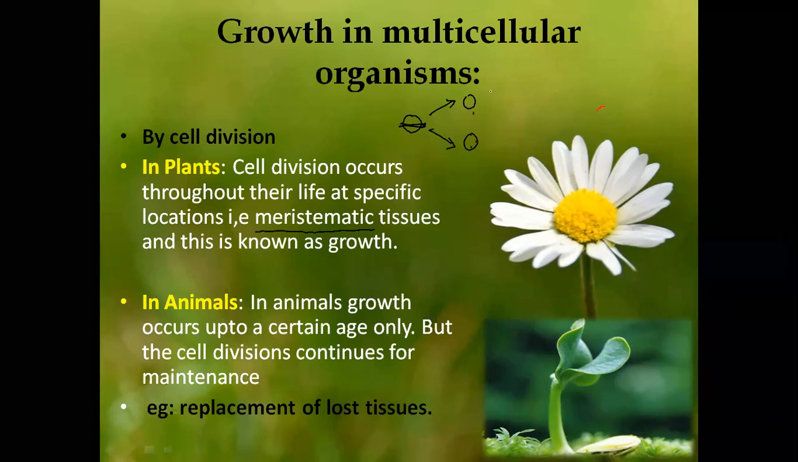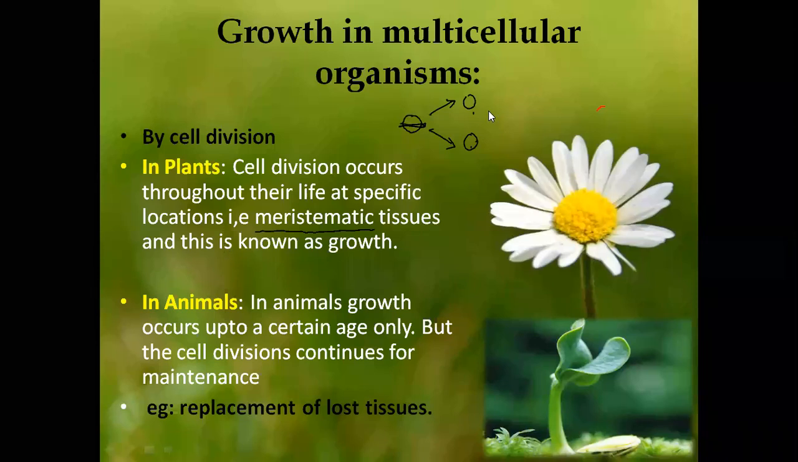So now you also know this: at specific locations only cell division takes place, and in plants cell division takes place in which tissues? Meristematic tissues. Because of the cell division, what happens? Growth. Very good. Because of cell division, growth takes place.